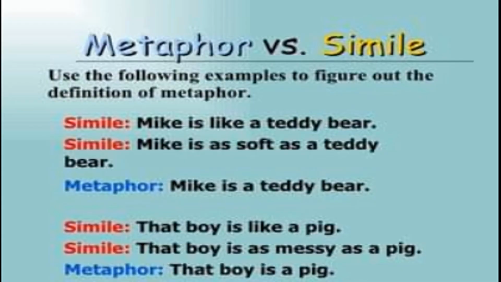Now we will see how metaphor and simile are different from each other. For example, Mike is like a teddy bear is a simile, whereas the metaphor is Mike is a teddy bear. And the next one, that boy is like a pig. It is a simile, whereas the metaphor is that boy is a pig. So simile is comparing two things using like and as, whereas metaphor is comparing two things without using them.